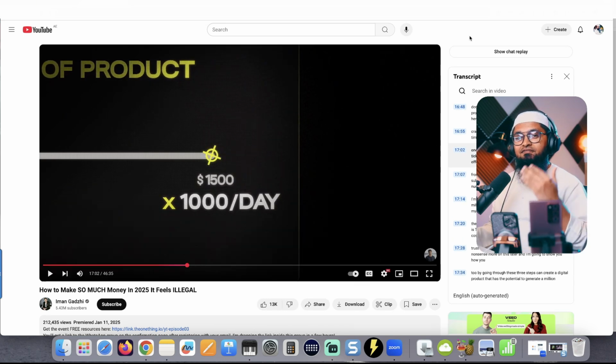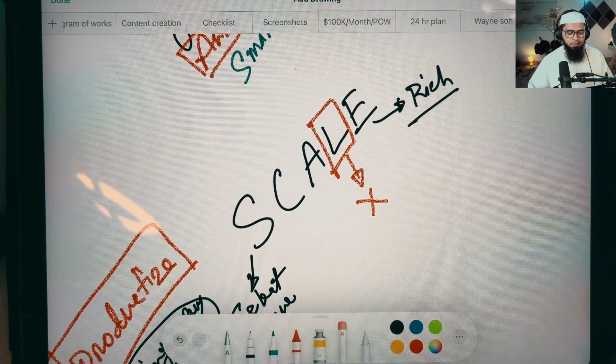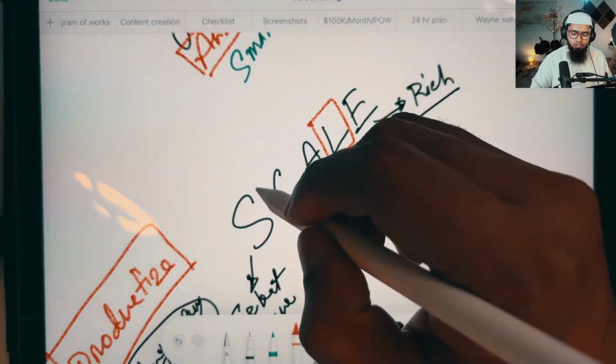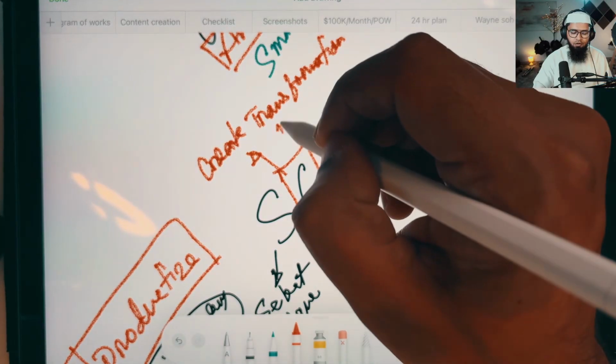The reason he's emphasizing on selling a $1,500 product 1,000 times per day is that he's saying 1,000 people per day are buying it. So if you are offered something valuable of this price, you can buy that too. It's a norm. He's warming you up and preparing for a big offer. But we don't have a lot of time. We want to move faster, so the next step is create a transformation map.